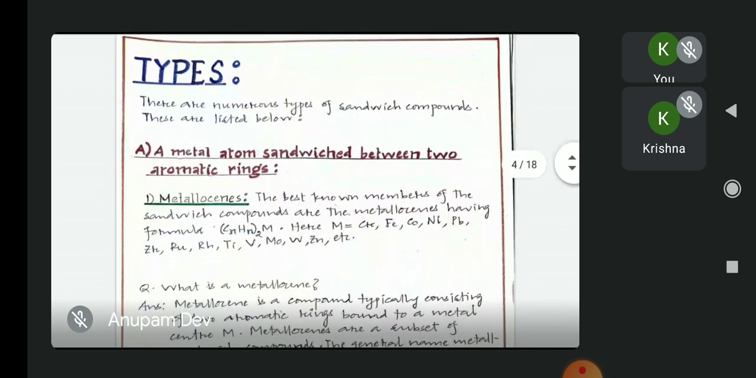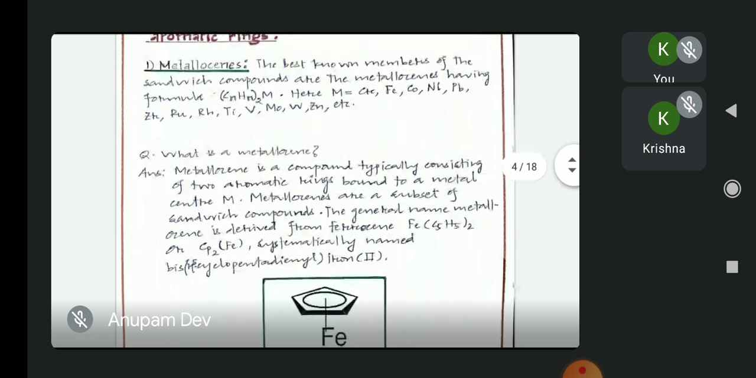Now let us look at the different types of sandwich compounds. There are numerous types of sandwich compounds. Some of them are listed here. The first type is such that a metal atom is sandwiched between two aromatic rings. In this type of sandwich compounds, there are two subtypes. The first one is metallocene and the second one is metallocarborines. So let us first see what a metallocene is.